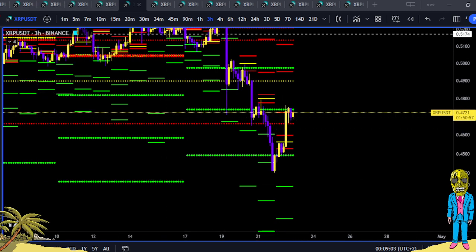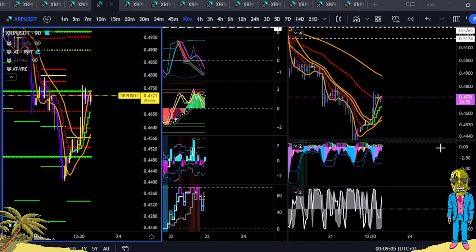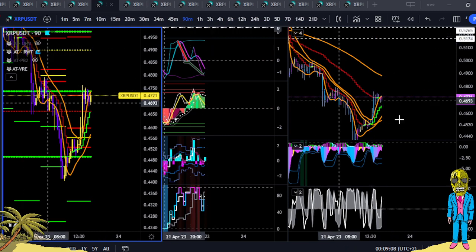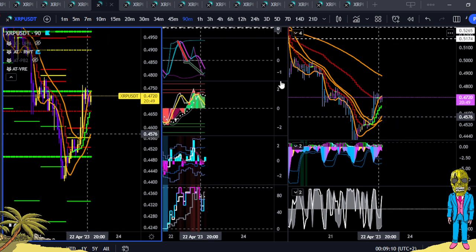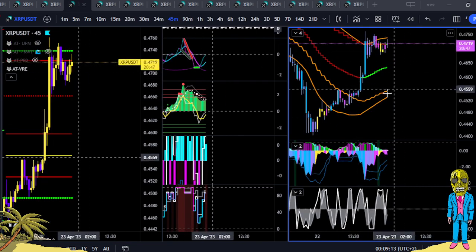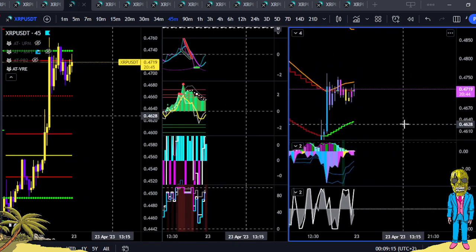Then we will move to the 90 minute. We've already demarcated it. It's back up to those 49s if it closes above here. Otherwise, back down to those 45s if it closes below. So here's a cool thing. 45 minute is the same thing.